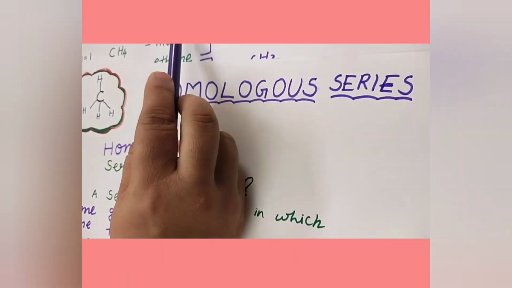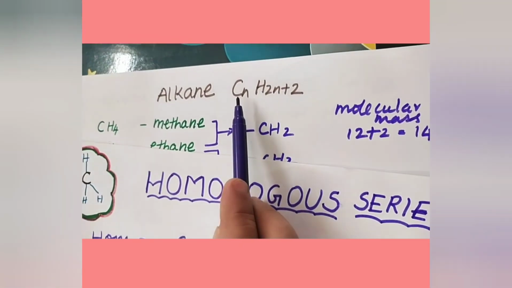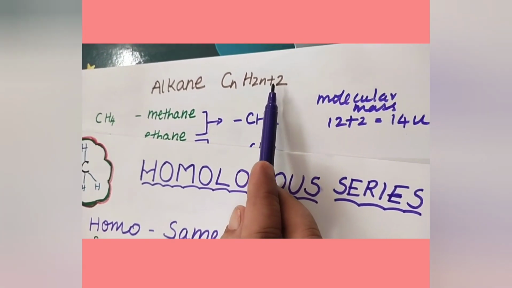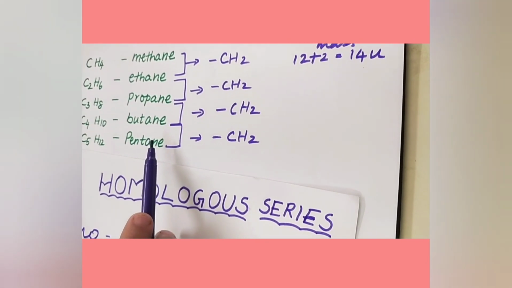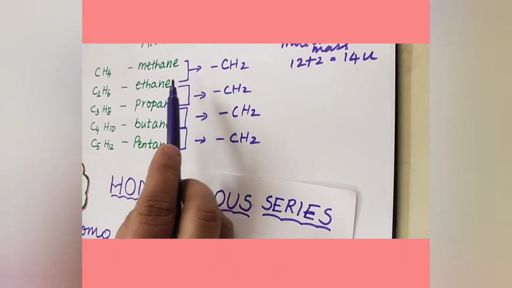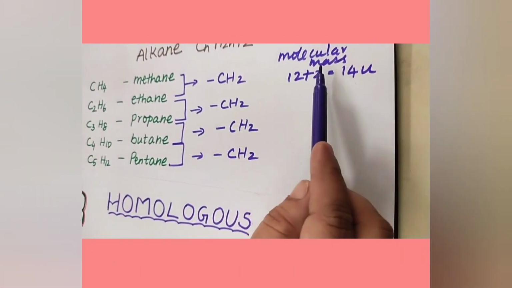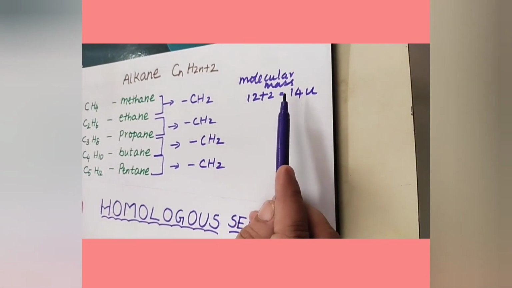For this alkane series, the general formula is CnH2n+2, and all these alkanes possess the same chemical properties. The successive members differ by a CH2 group and molecular mass by 14 units.